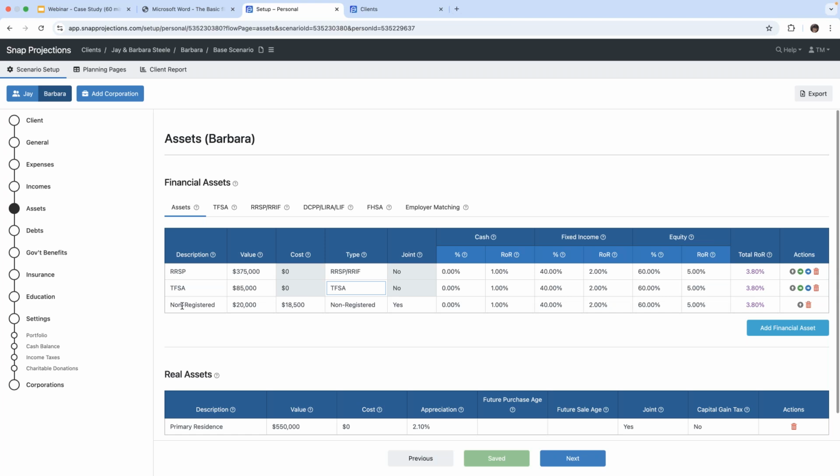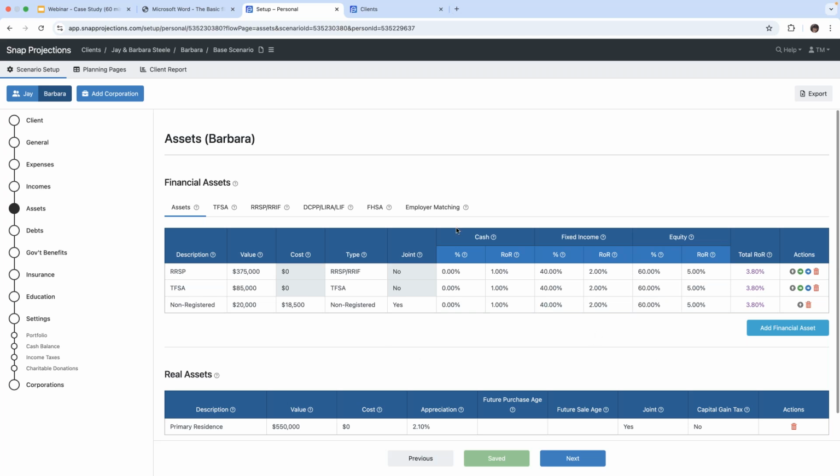And we've also got a non-registered account right here worth $20,000. We do need the cost on that. It is a requirement for non-registered. So the cost is $18,500 and the type is non-registered. And this is a joint account. So we've got yes indicated here. So this will also appear once we move on to Jay's assets page. And we've got the same asset allocation being 40% fixed income, 60% equities.